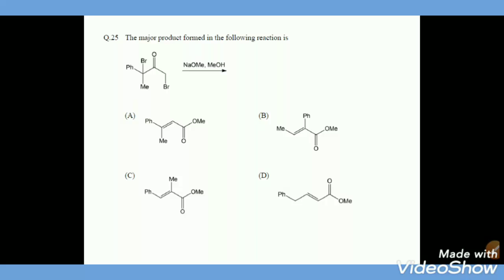And the major product formed in the following reaction is, see, generally this is the reaction from the Favorsky rearrangement. See here the OMe acts as a base, and it can extract that acidic proton.